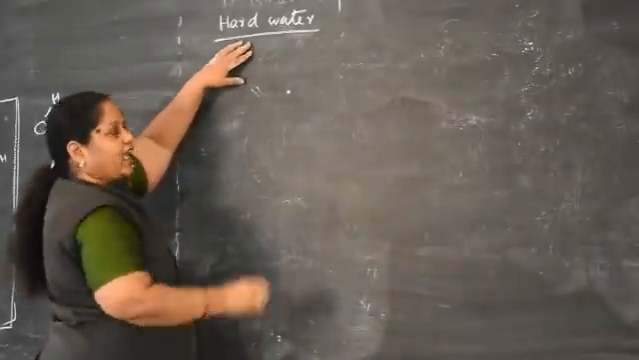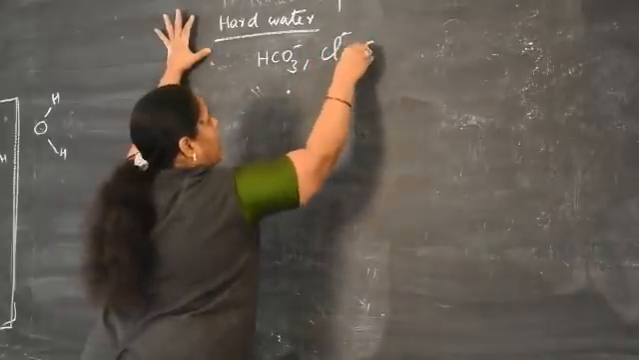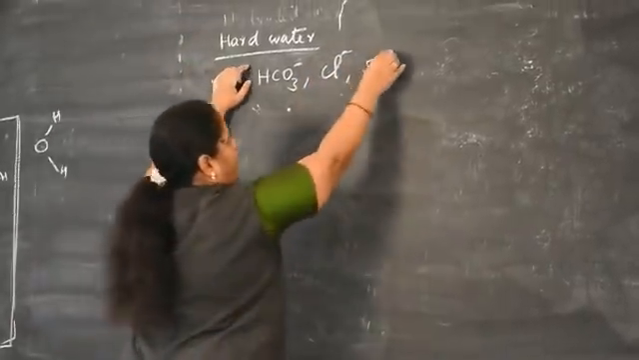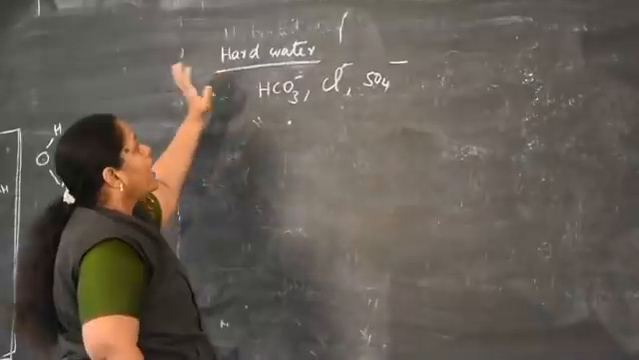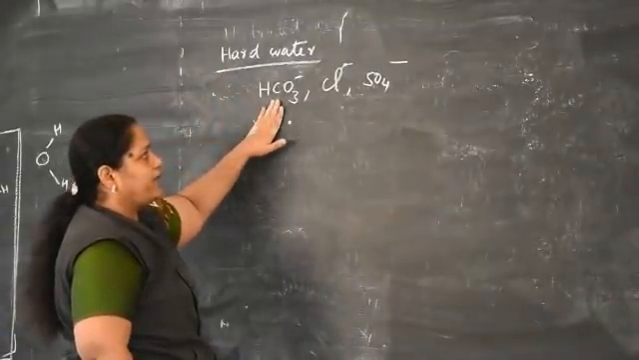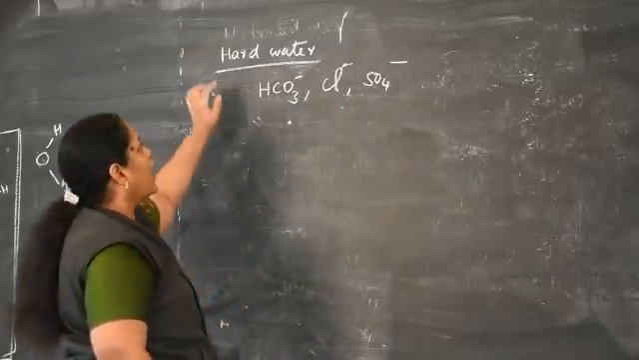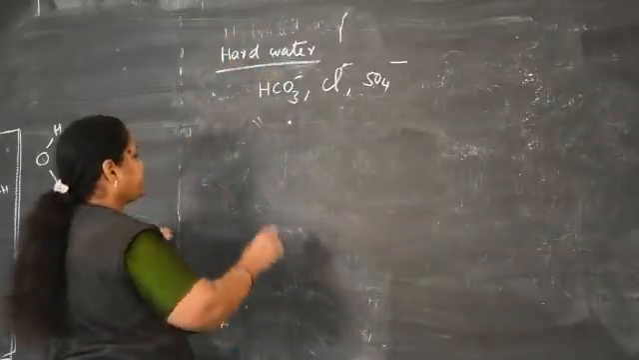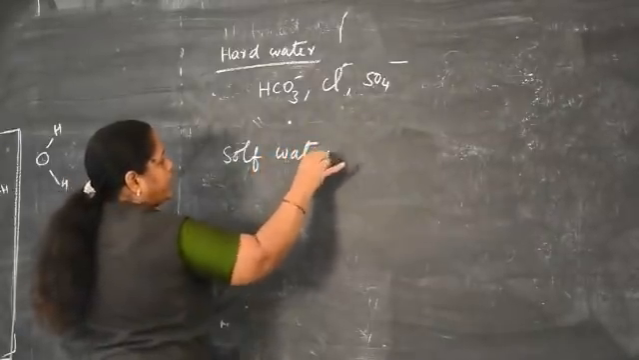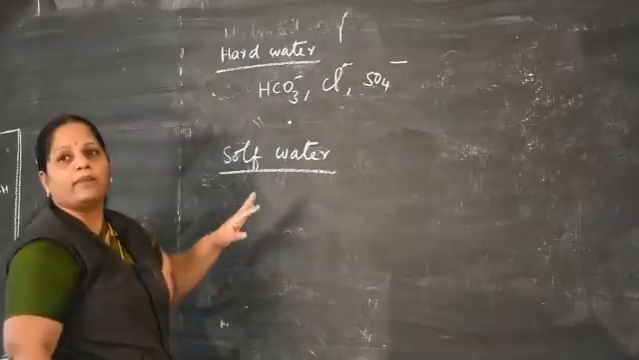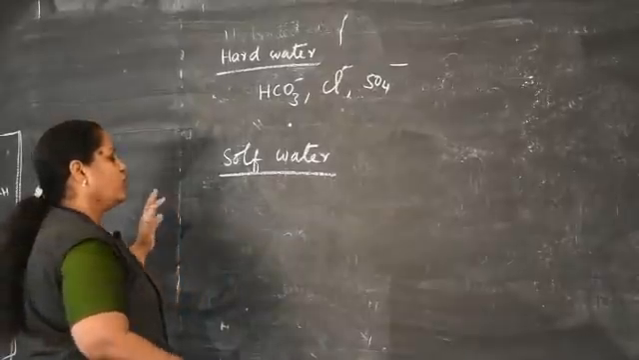Hard water contains bicarbonate, chloride, sulfate ions with metal salts such as calcium and magnesium. Water containing bicarbonate, chloride, sulfate with calcium and magnesium is called hard water. What is soft water? Soft water is water free from soluble metal salts such as calcium and magnesium. These are called soft water.